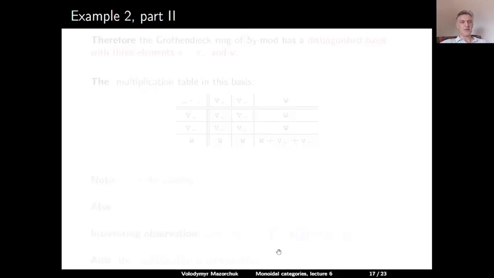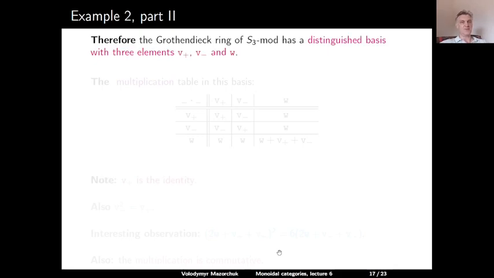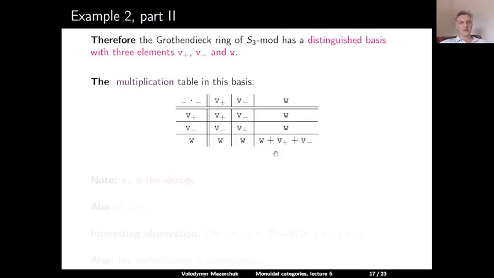So from this table, we see that the Grothendieck ring of S3 has a distinguished basis, with the elements V plus corresponding to the trivial module, V minus corresponding to the sign module, and W. And the multiplication table in this basis is as follows. So V plus is the identity element. V minus squared is V plus, similarly to S2. And then we have this element W, which corresponds to the two-dimensional Specht module. So when you multiply W with V plus or V minus, you get W, but W squared is equal to W plus V plus plus V minus.